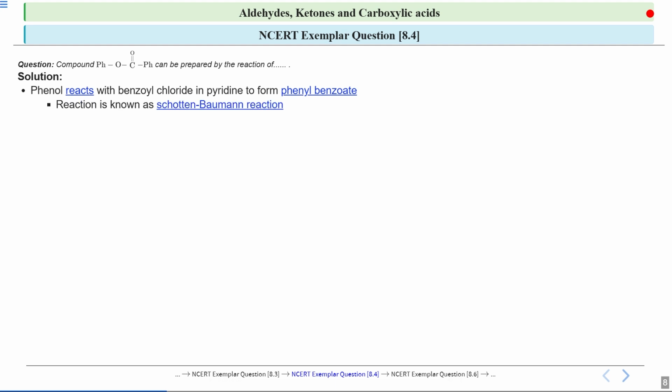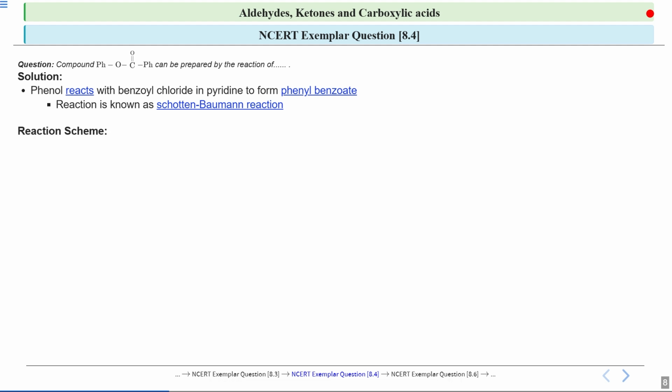Now this reaction is known as the Schotten-Baumann reaction. Okay, so it is a named reaction in organic chemistry, which is often used to prepare esters from phenols and acid chloride.